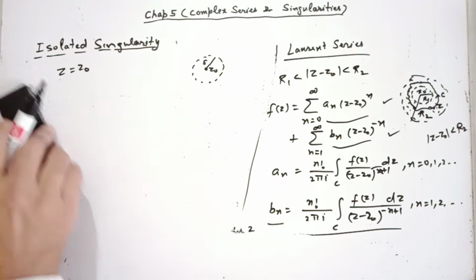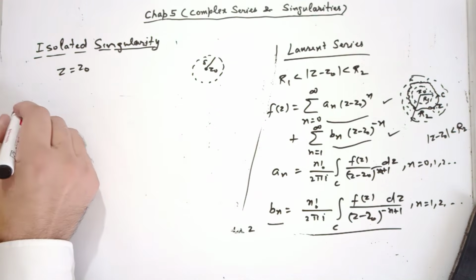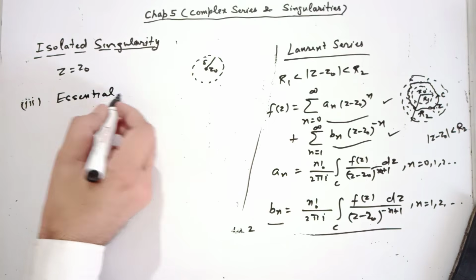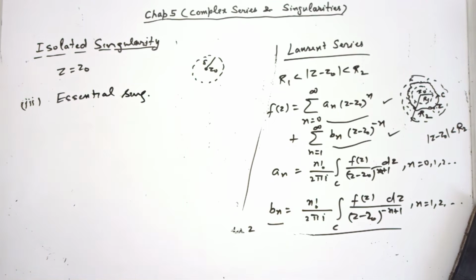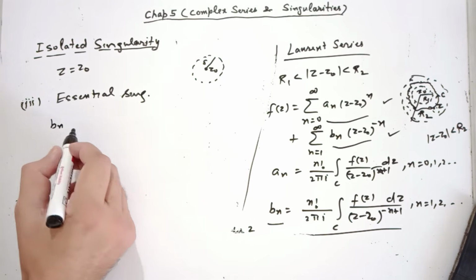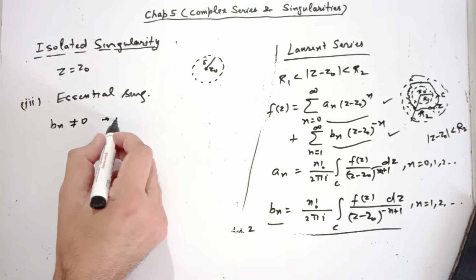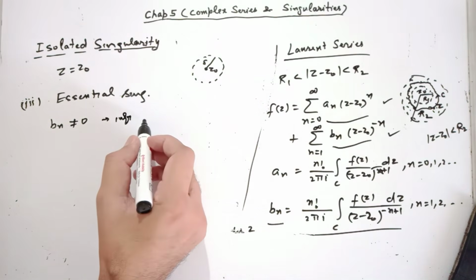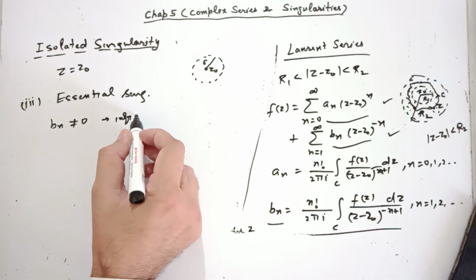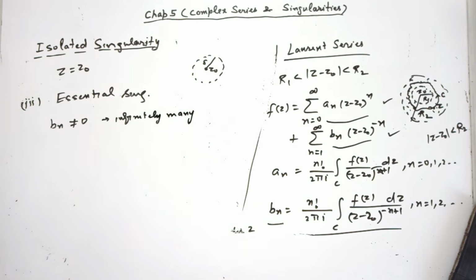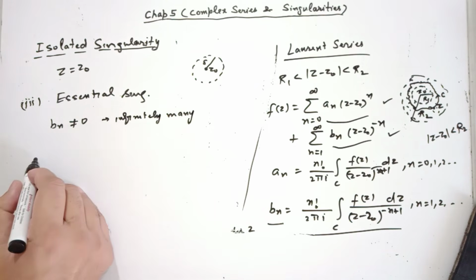Third type of singularity, third type of isolated singularity, is essential singularity. What is essential singularity? If there are infinitely many bn's in this series, or you can say there are infinitely many terms in the principal part of the Laurent expansion, infinitely many, then z0 is an essential singularity of f(z).